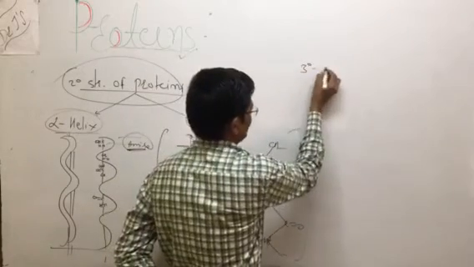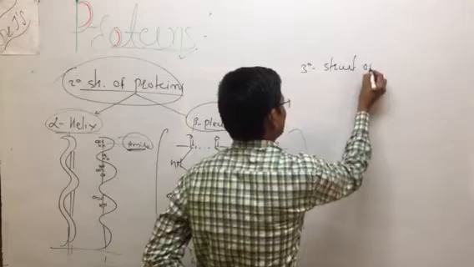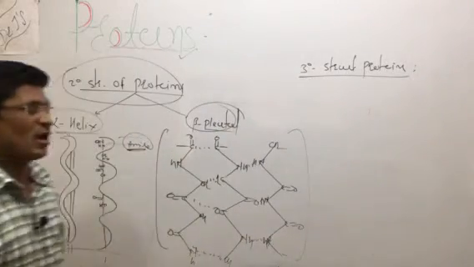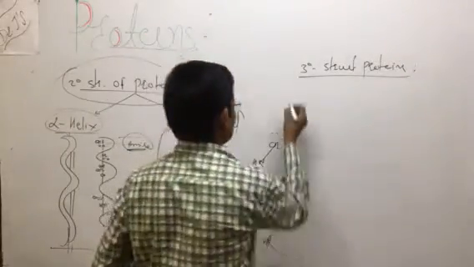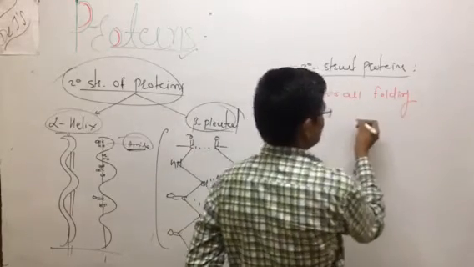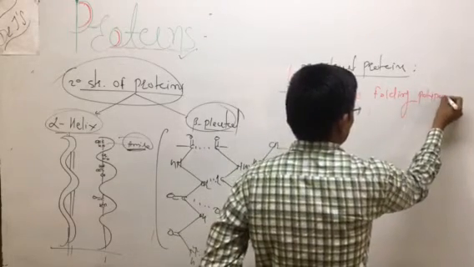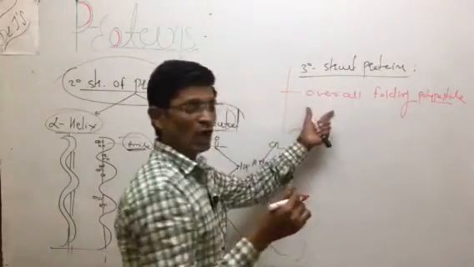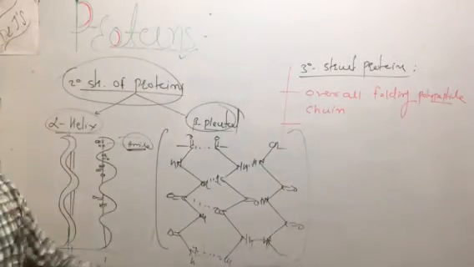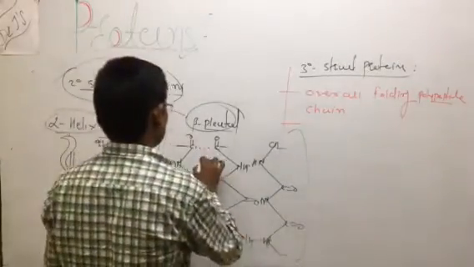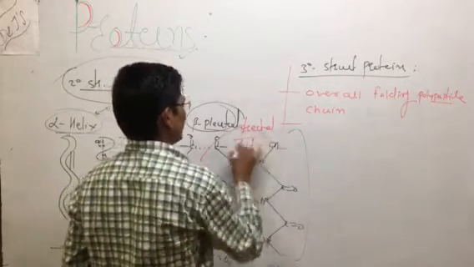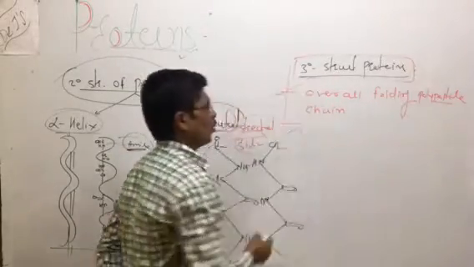Discussing the next part, the tertiary structure of proteins. The tertiary structure of proteins is the overall folding of the polypeptides. The structural arrangement is the folding of the polypeptide chain, and it stretches out, so two shapes are there. The beta pleated is a stretch-like form, folded side by side. This is the tertiary structure of the protein, the overall folding of the chains.